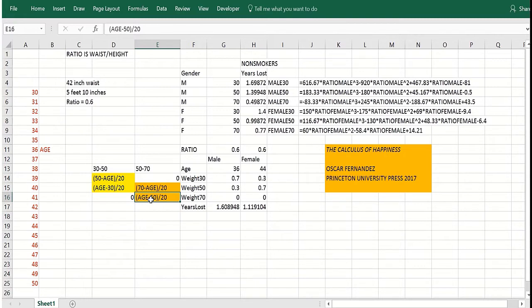So the question is, how do we implement this with formulas? I should note that this example comes from a great new book I bought and read, The Calculus of Happiness, by Princeton University Press, 2017, by Oscar Fernandez.